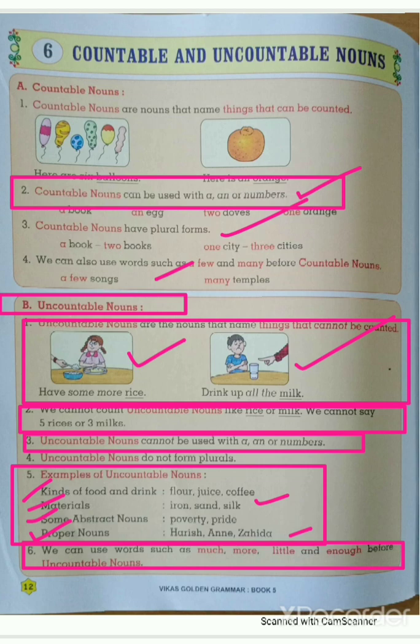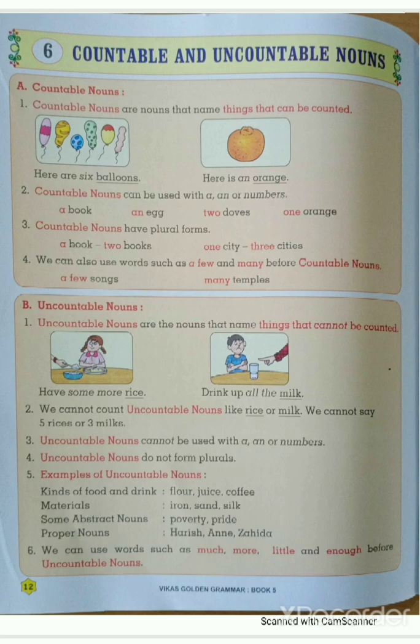Did you understand, students, what is meant by an uncountable noun? Uncountable nouns are the nouns that name things that cannot be counted. Okay students, keep in mind they don't have a plural form, and we cannot use them with numbers. And the examples are kinds of food and drink, materials, some abstract nouns, proper nouns, and before the uncountable noun we use some words that is much, more, little, enough. Like that we can use the words. Okay students, so now we have learned about countable nouns and uncountable nouns.